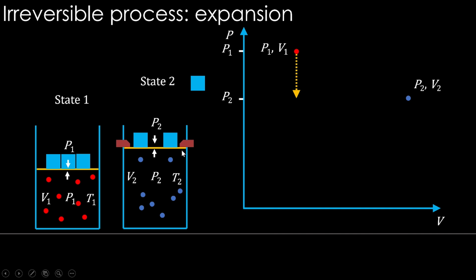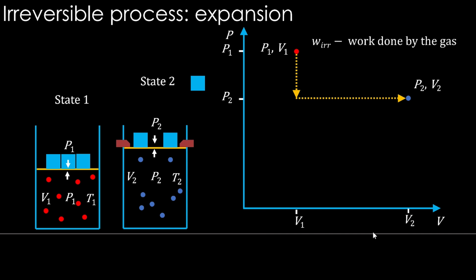So we don't know what is the pressure initially, but this yellow line can be put as an approximate path for this process. Meaning initially pressure drops, right? The moment weight is removed from the top, pressure initially drops from P1 to P2. You can say that. And against this P2 pressure, expansion of volume is done from V1 to V2.